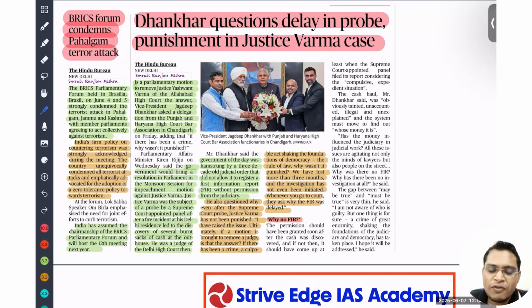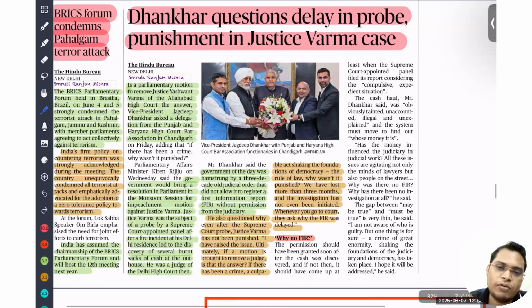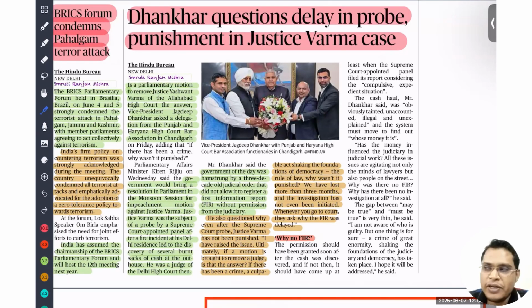So which is why this kind of thing happens, why we are shielding a person who is involved in corruption. That is what this article is talking about. Whoever it might be, it might be a judge, it might be the President of India, whenever a corruption incident happens, we have to ensure that the person involved in corruption is punished, so that it gives a clear signal that there is no place for corruption in our democracy. Okay. So that is what it's talking about.